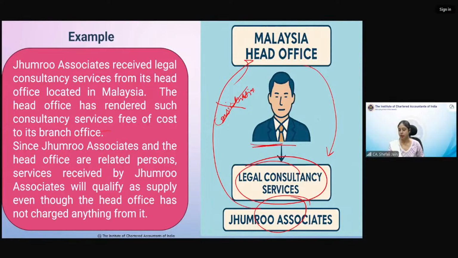Malaysian head office had provided them legal consultancy services. Now, since Jumru Associates and head office are related persons, services received by Jumru Associates will qualify as supply, even though head office has not charged anything.